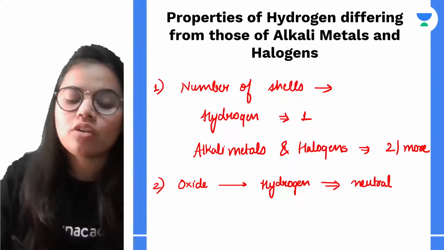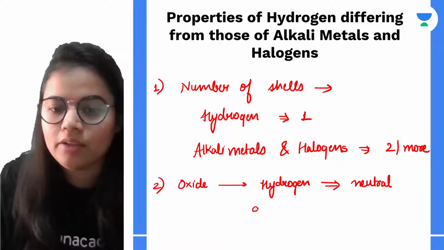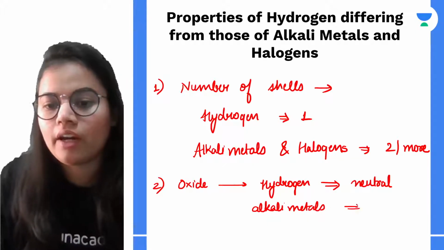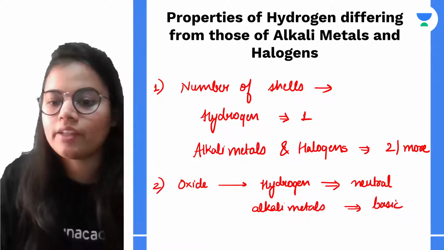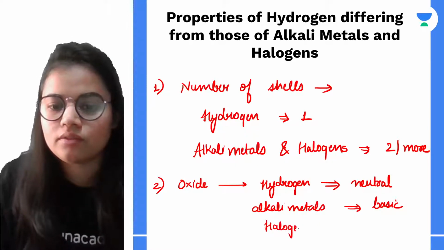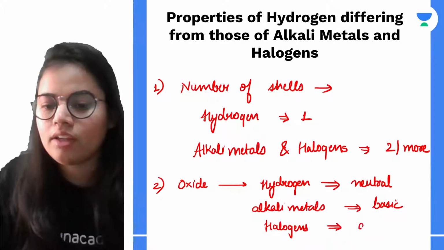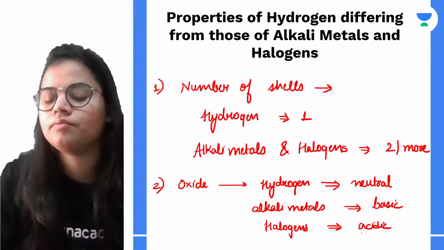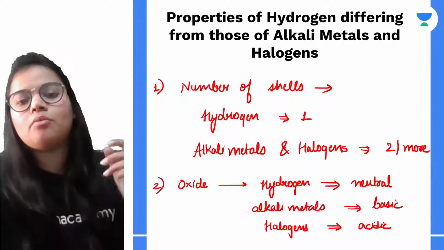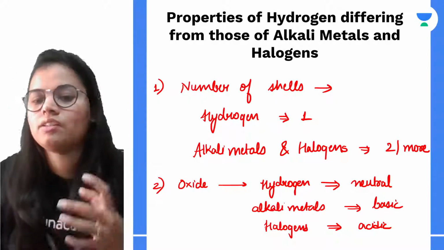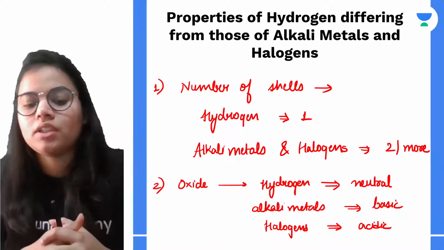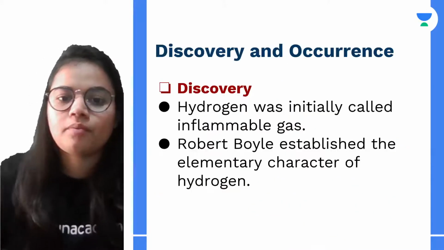Then the oxides of alkali metals have a basic nature. And halogens have an acidic nature. So in these 2 points, the properties of hydrogen are entirely different from the alkali metals and halogens.